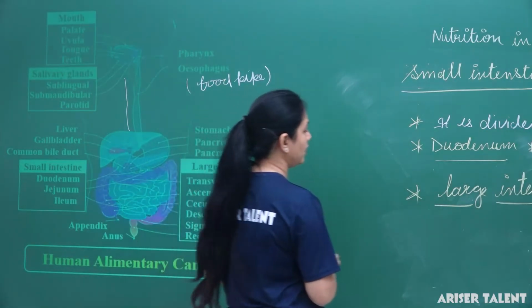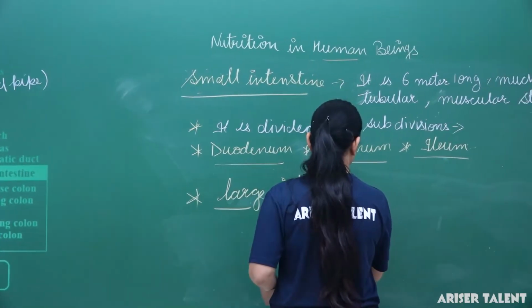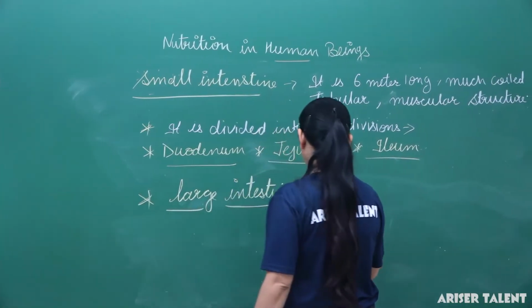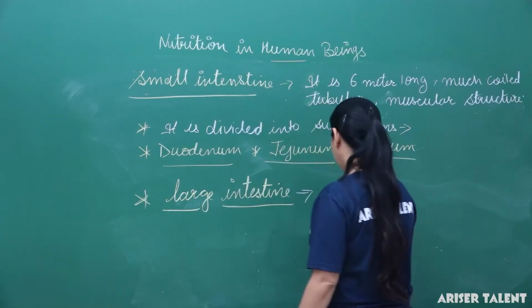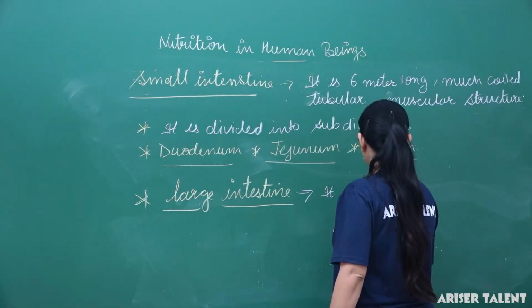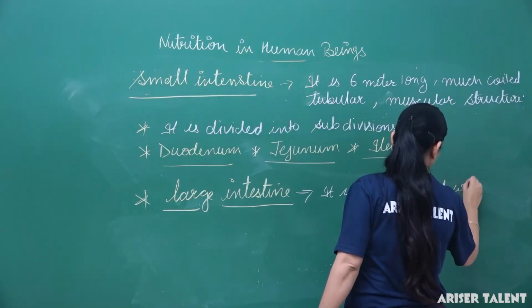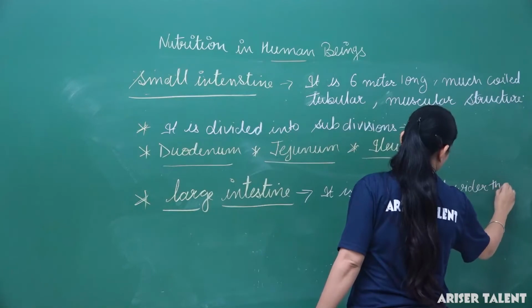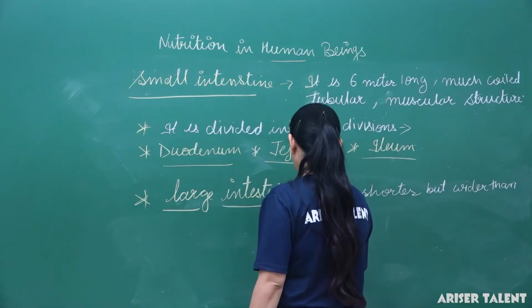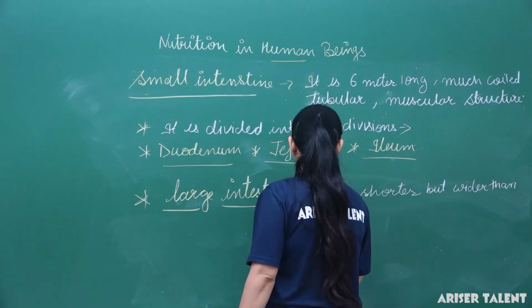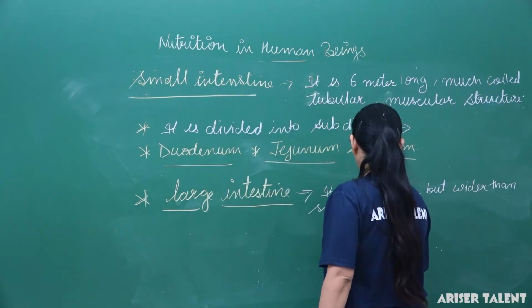So let me mention large intestine. It is shorter but wider than small intestine.